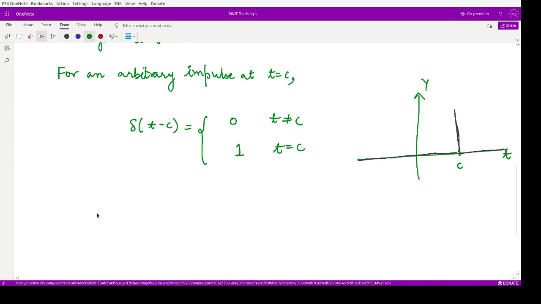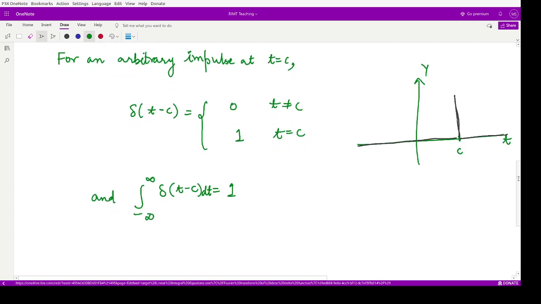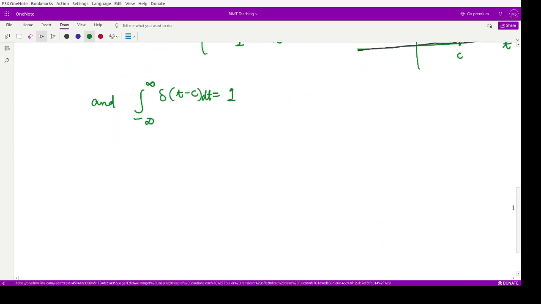Moreover, we have this condition that if you take the total area of this impulse from minus infinity to infinity, it is going to be equal to 1. Why? Because at all other points we have 0, but at only one point its value is equal to 1. So when you add up 0, 0, 0, 0, 0, 0 and 1 to it, you will have the value as 1. So this is about Dirac delta function.